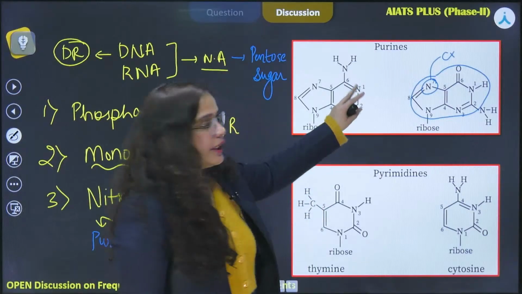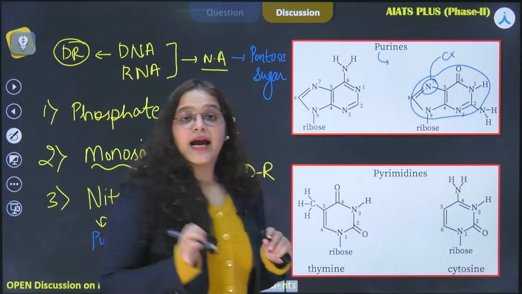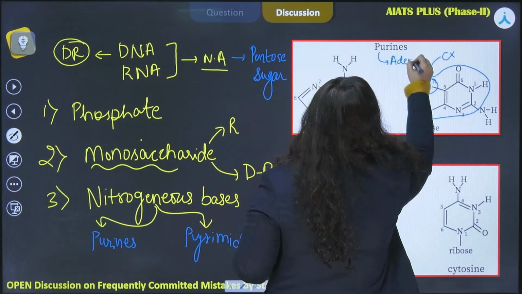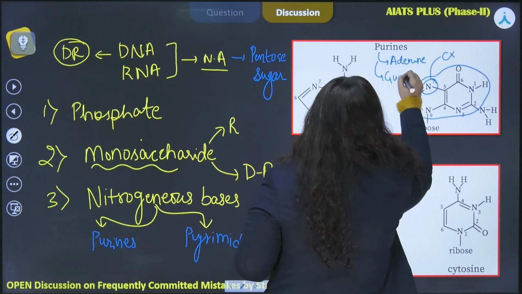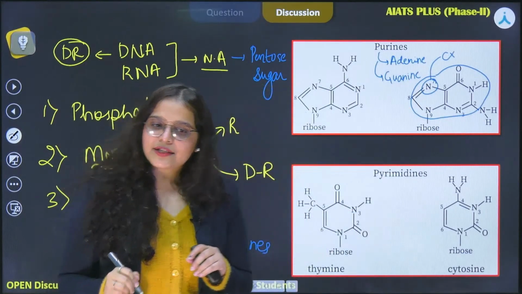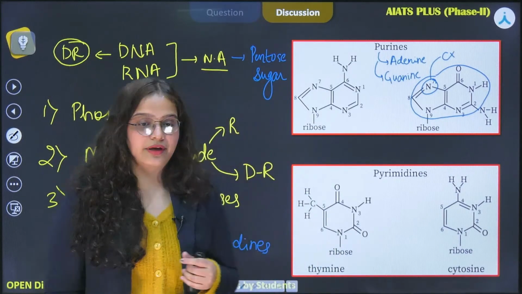All right. So in purines we have two examples, and they are adenine and guanine. All right. I can see students have answered ribose sugar and deoxyribose, so you are absolutely right.